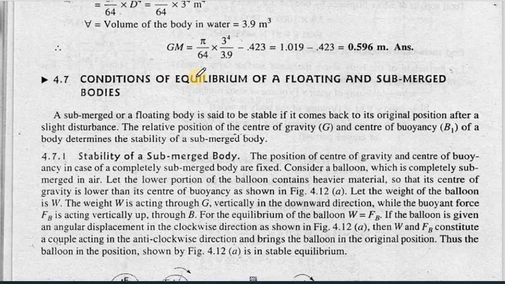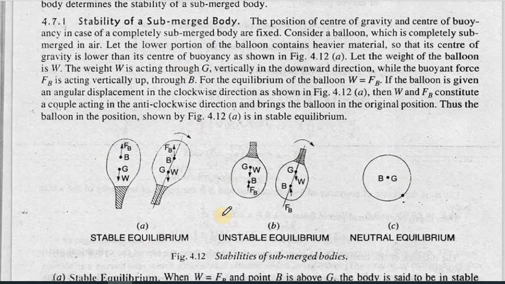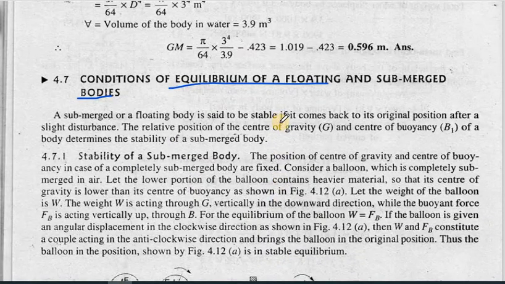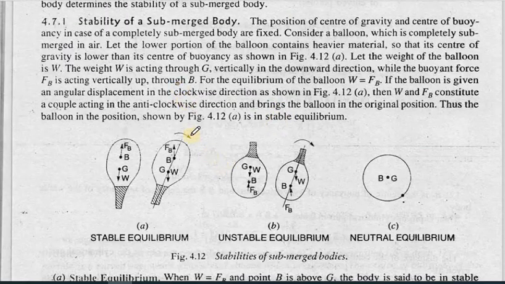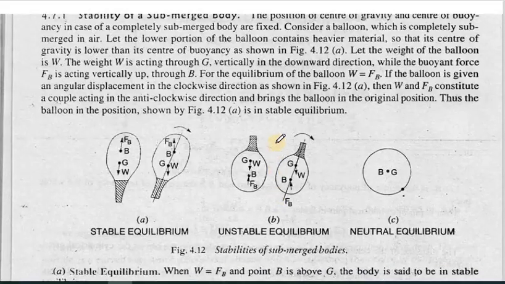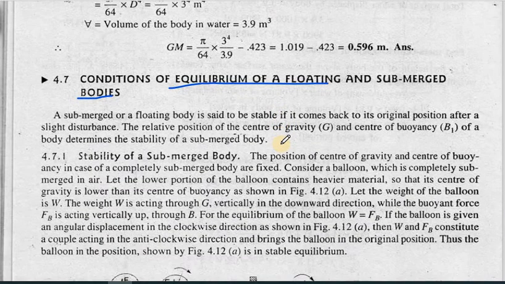Good morning, everyone. We will start with the next topic on buoyancy. The next topic is based on the condition of equilibrium of a floating and a submerged body. So basically, if we consider a body which has been submerged or floating on water or any other liquid, if we apply some moment to it, when will it come back to its original position? That states its equilibrium condition. So for that you need to understand the stability of a submerged body.